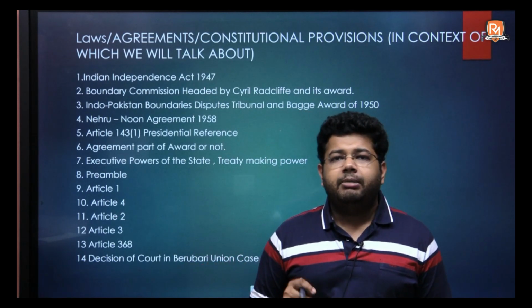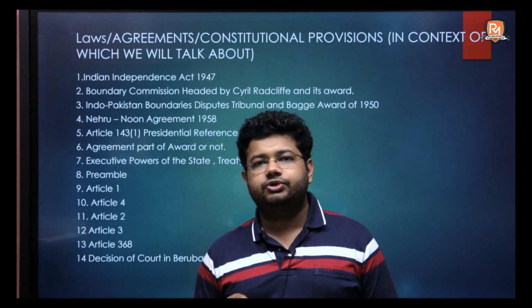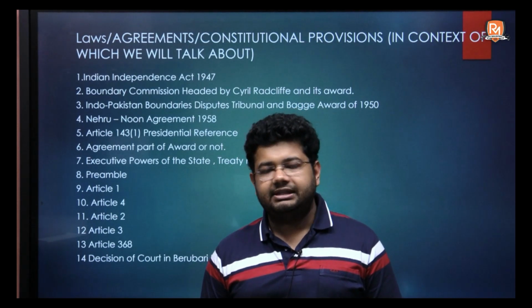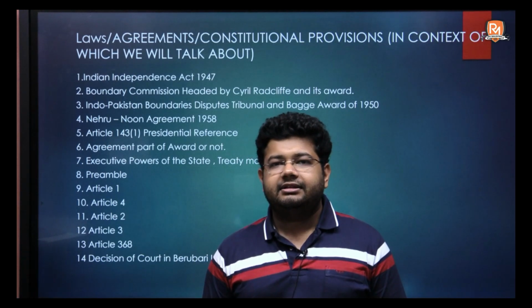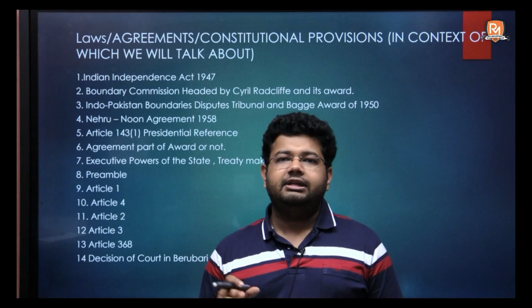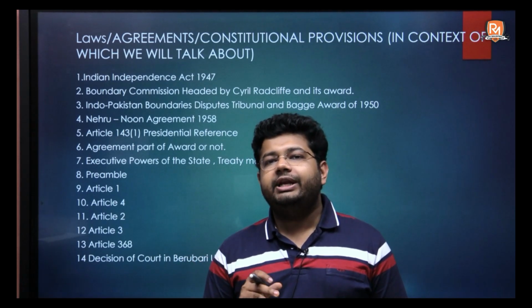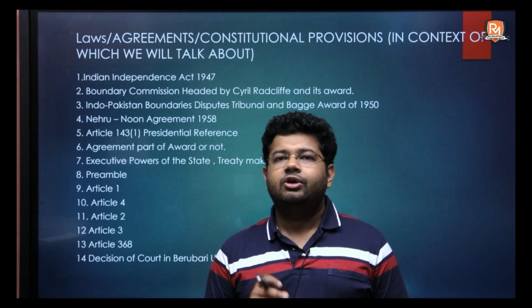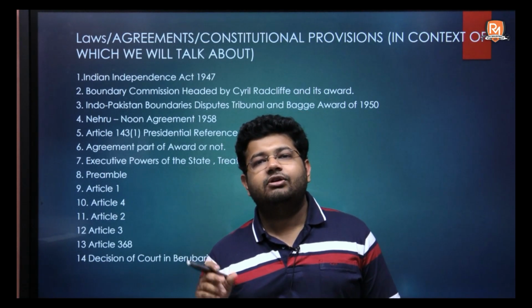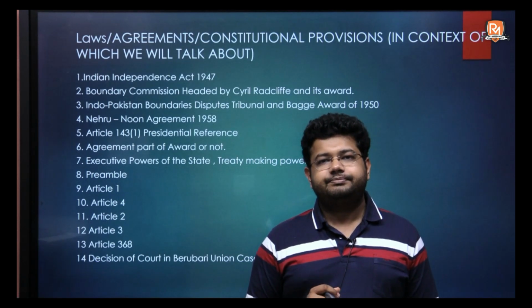By the Indian Independence Act of 1947, independence was granted to India and Pakistan. This very act said that India was to be divided into two countries, one that of Pakistan and the other that of India. This act also made provisions for the division of the provinces of Bengal and Punjab between India and Pakistan.